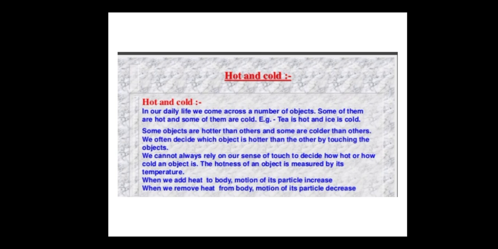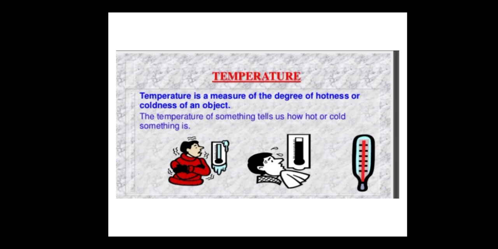When we add heat to a body, the motion of its particles increases, and when we remove heat from the body, the motion of the particles decreases. When something is made hot, the hotness increases, and as the temperature goes down, the hotness decreases. Now, temperature. Temperature is a measure of the degree of hotness or coldness of an object. The temperature of something tells us how hot or cold it is.